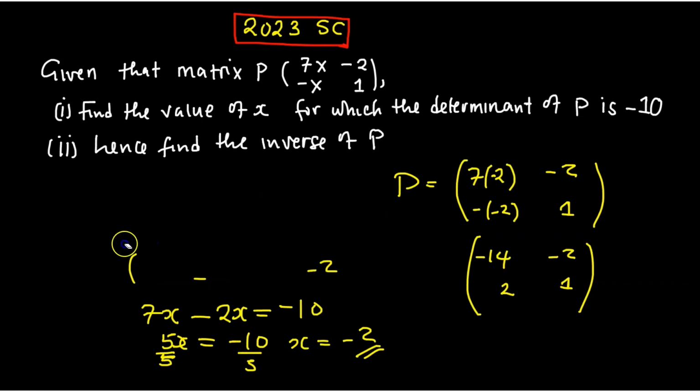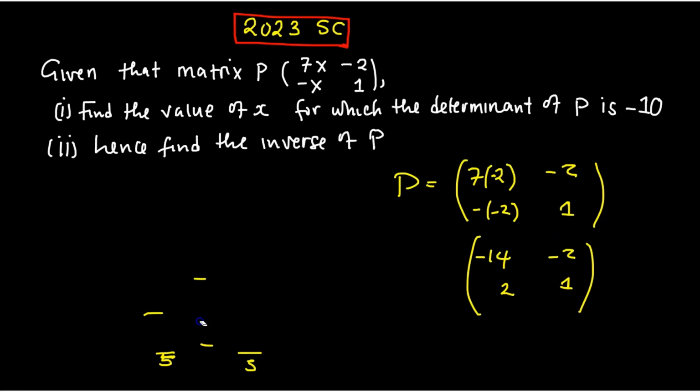Finding the inverse, we are going to go direct this time around, without even looking at the adjoint and all that. We are going to do it by swapping. So P inverse, don't forget to present it like this: 1 over the determinant, which is negative 10. Then multiply the adjoint. What is the adjoint? This swap.